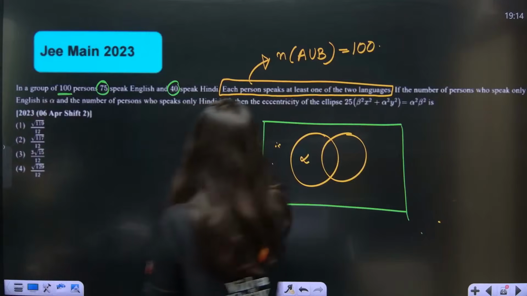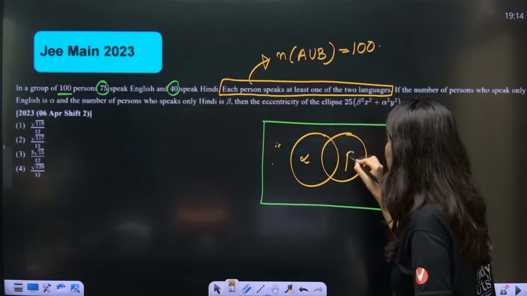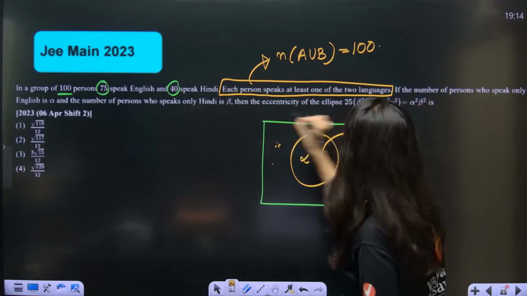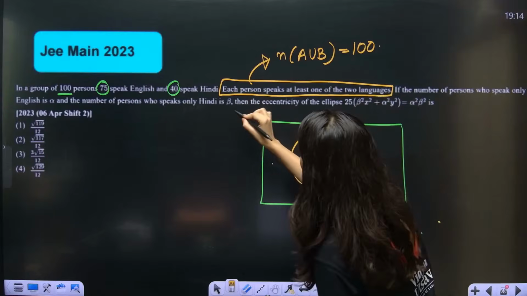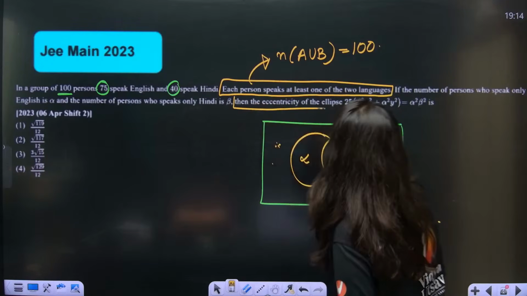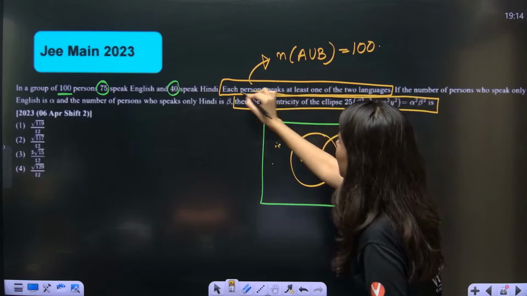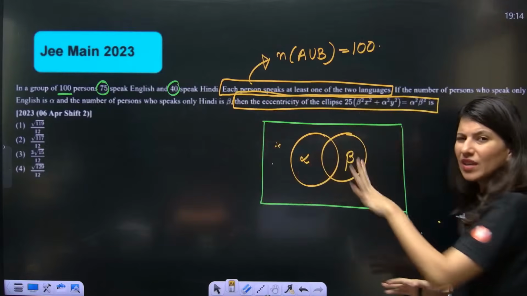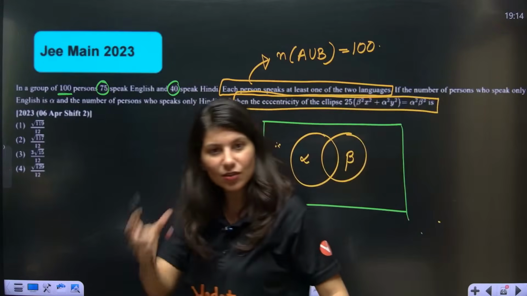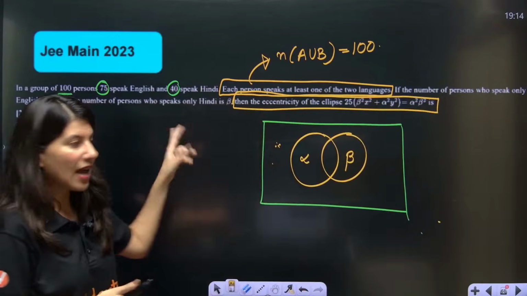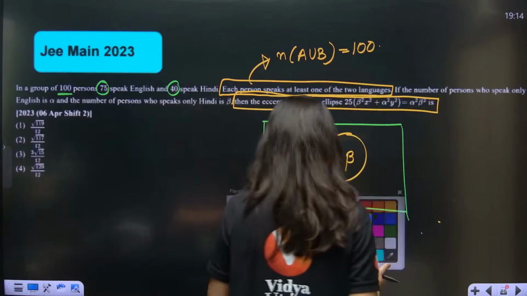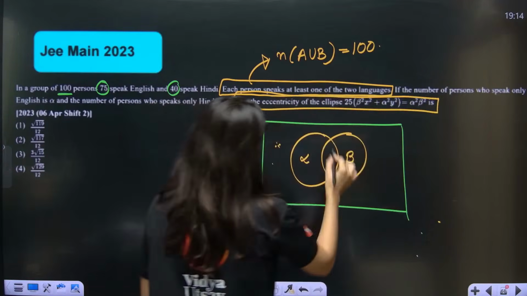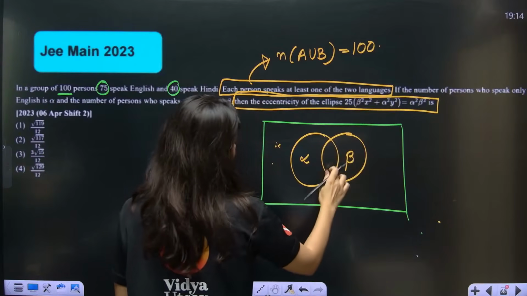Number of person speak only in Hindi is beta. Then eccentricity of the ellipse will be what? So I will not talk about this. Can you see again? This question is combined with ellipse, so I will only focus on alpha and beta, because we have not studied ellipse. So let's take only that portion, alpha and beta. So obviously this whole thing.